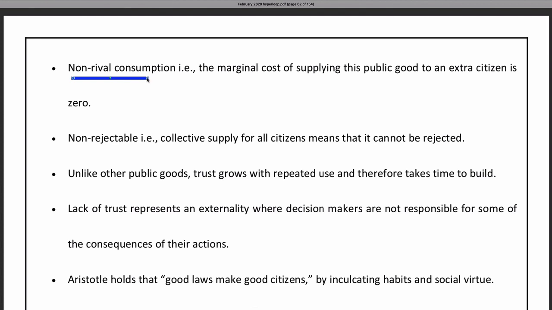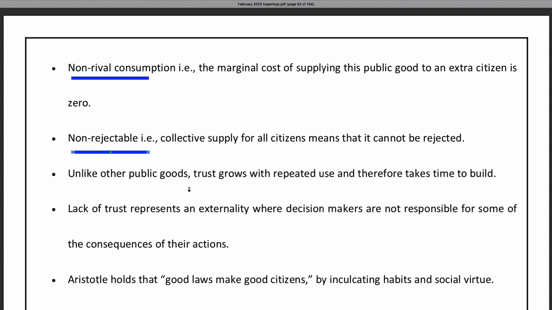Non-rejectable. It is a collective supply for all citizens. It cannot be rejected. If I am in that community, I can't say that I don't want this, because it is provided as a common good. Nobody can reject it. Nobody can reject good health. If there is sanitation everywhere, one person cannot say I don't want sanitation. So it is common to everybody.